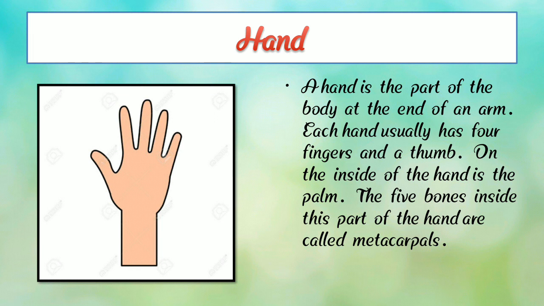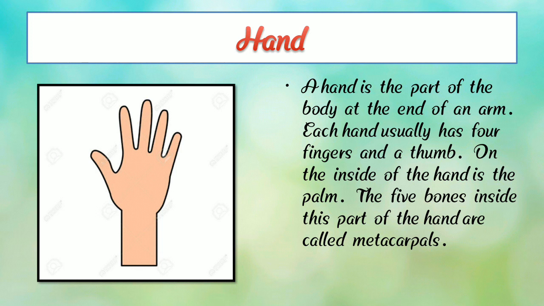We can do all the things or work with our hand. We hold things, we can write with our hands, we can eat, and we can put things down. Also we can hold things with our hand. So hand is the most important thing in our life. So children, you all understand about hand.